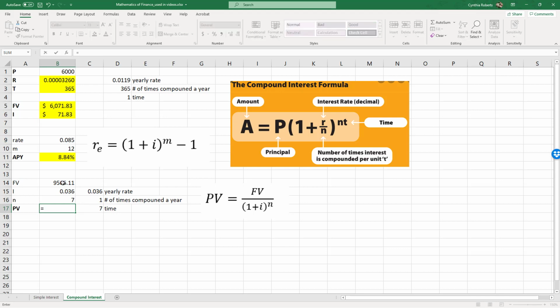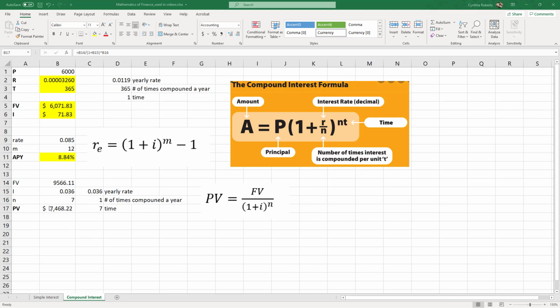I can take my future value divided by 1 plus my interest raised to my total time, and I get my actual value that, of course, I can format in a nicer format. So again, it might seem weird, like why would you go to all this trouble to create this formula? Because I don't ever want to create this formula again.